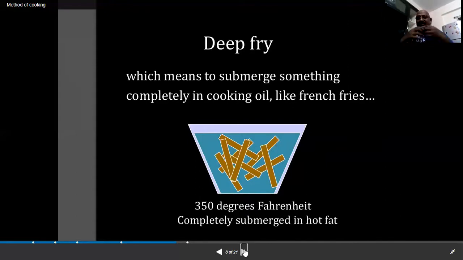The dry heat is released through the oil and reaches the French fries. The French fries get dehydrated and crispy. That is known as deep fry.